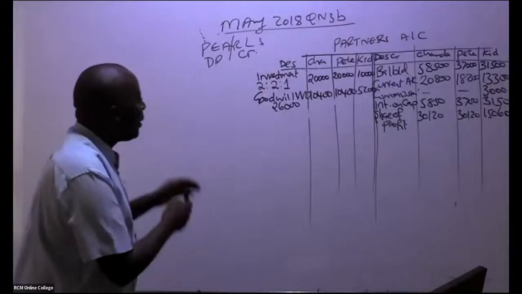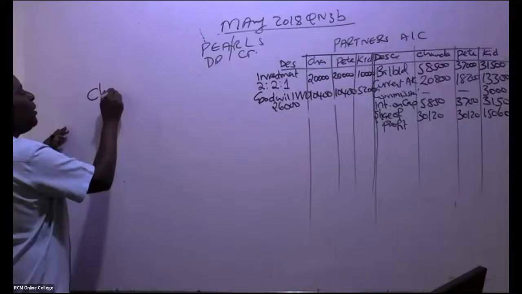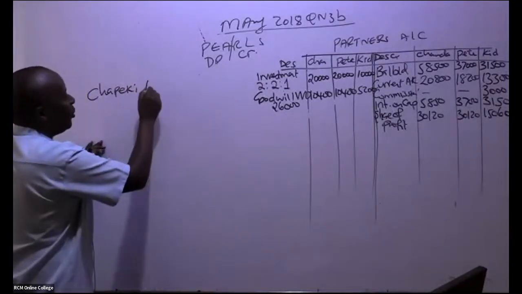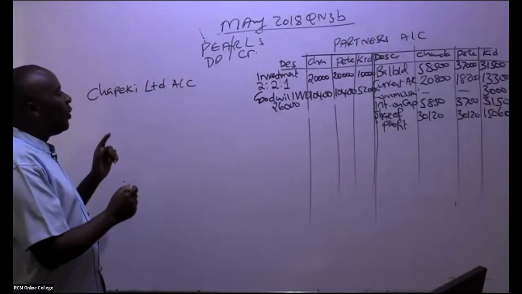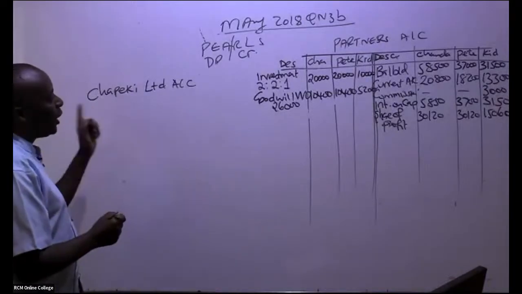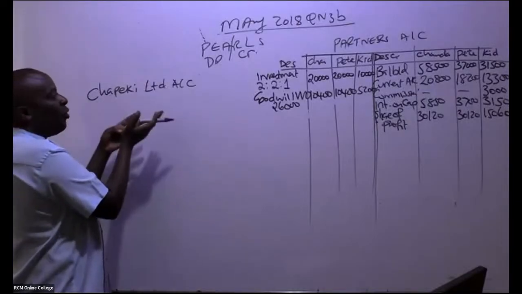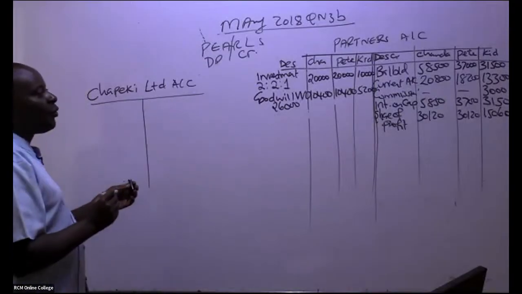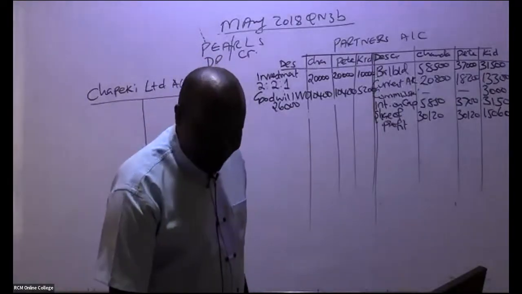So remember, now in the partners' account, we will have the client's name, Chapeki Limited's account. Remember, number one, they want us to do three things: realization, partners' account, and Chapeki Limited's account. Chapeki is the buyer, the one taking over our assets and some of our liabilities. I hope you guys are ticking things off as we go.